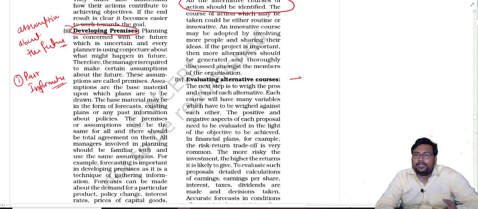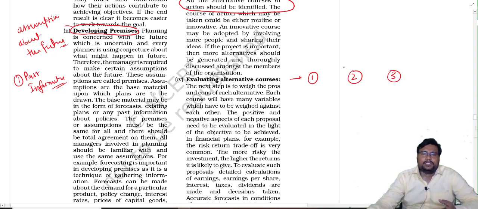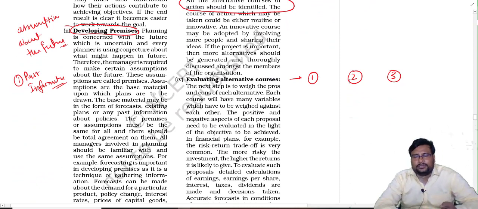How can options be? Suppose there are three options: option number 1, option number 2, and option number 3. What we find out in step number 3, out of these 3 options, we have to find out what is the pros of this, what is the cons of this. Pros, cons.